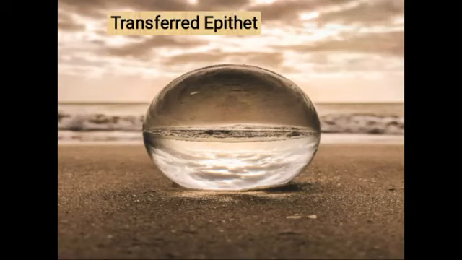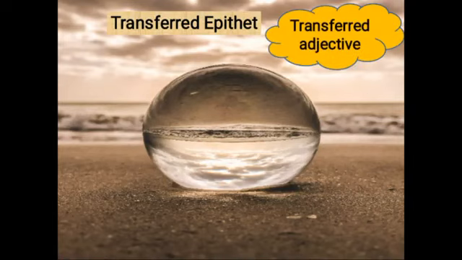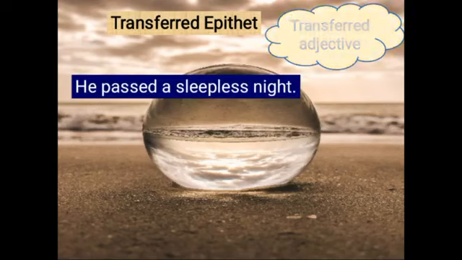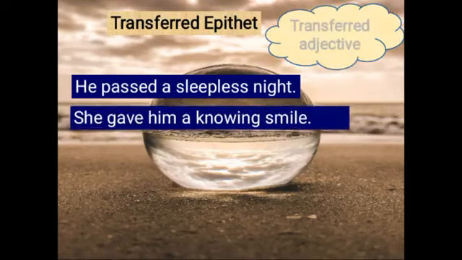The next is transferred epithet. It's very interesting because here we talk about transferred adjectives. See, if we look at the first example, he passed a sleepless night, we can understand that the night was not sleepless. He was sleepless. He wasn't getting enough sleep. But here the adjective sleepless is placed before night, not before the person. That's why it's called transferred epithet. We place the adjective somewhere else and not where it should be.